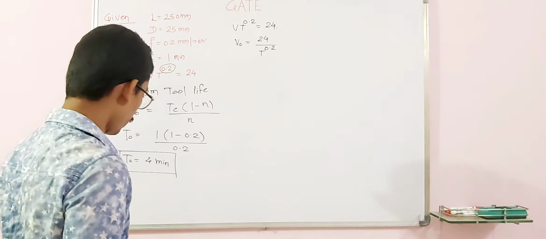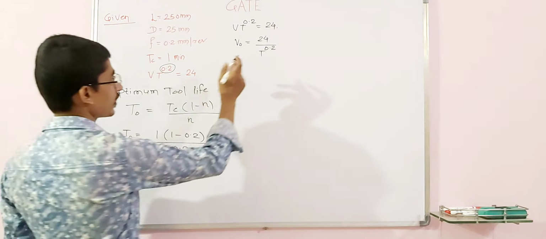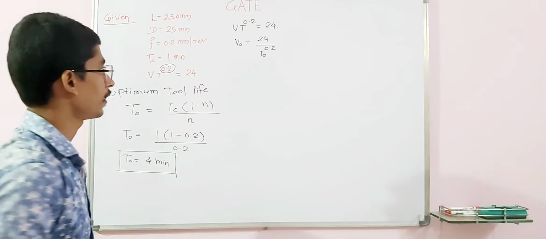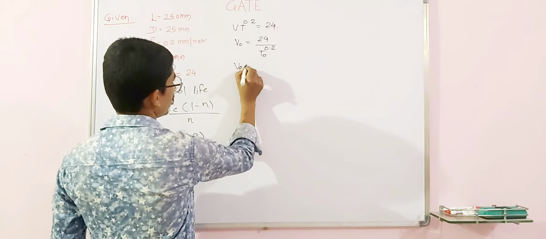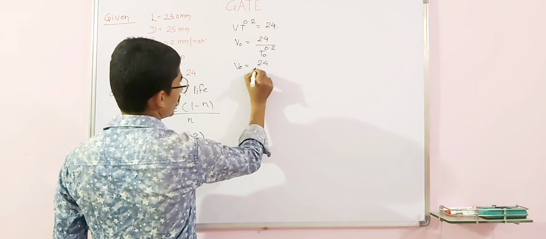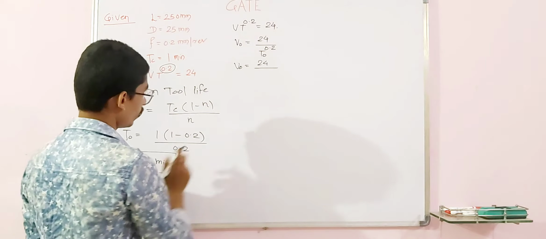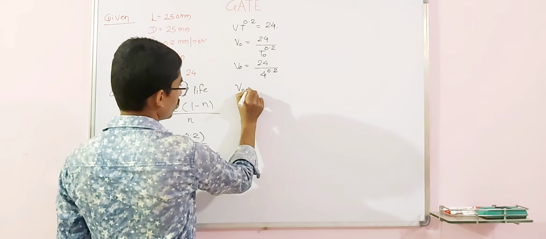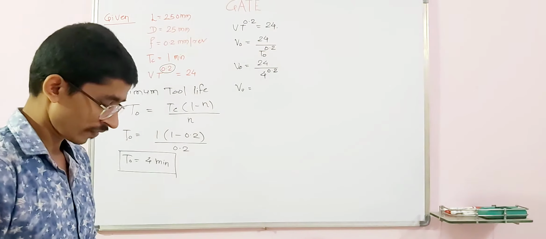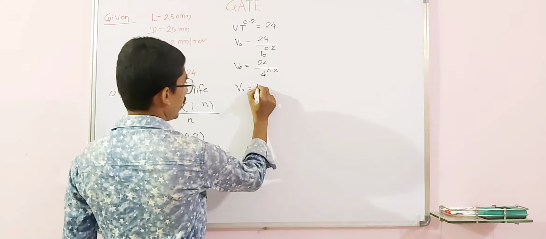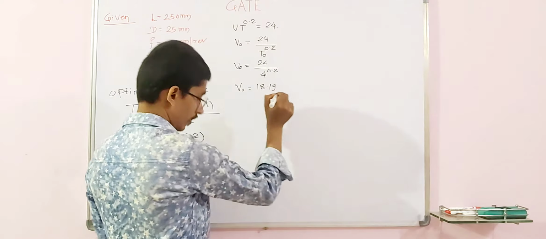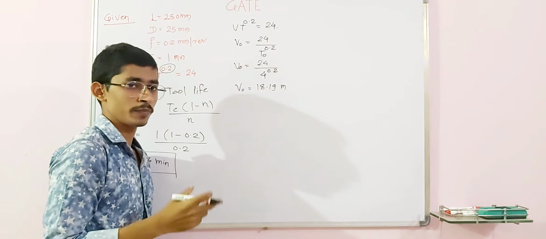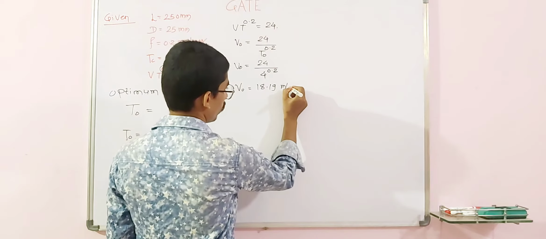Here it is T naught for optimum tool life, so V naught is equal to 24 divided by 4 to the power 0.2. From that you can easily calculate V naught, and you will get 18.19. This is the cutting speed, in meter per minute.